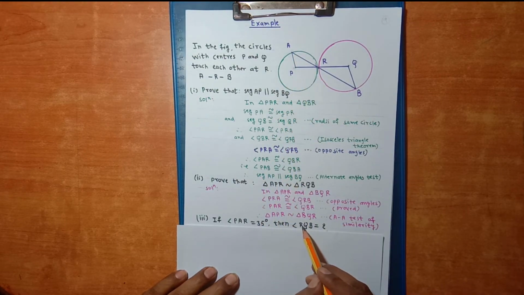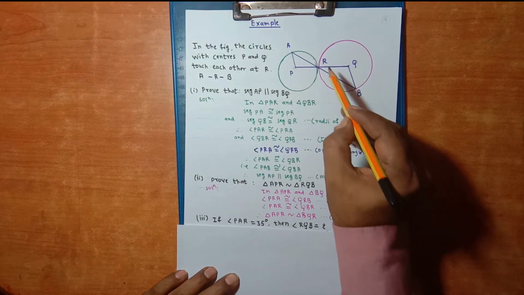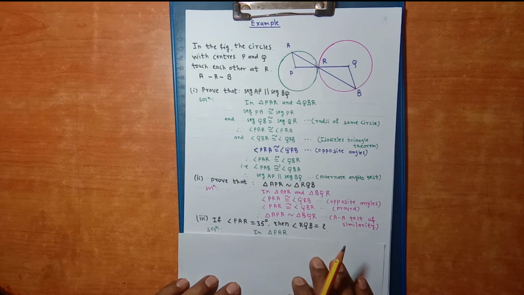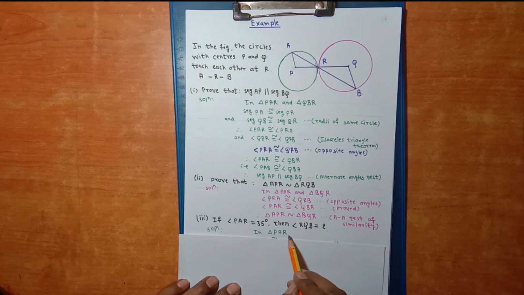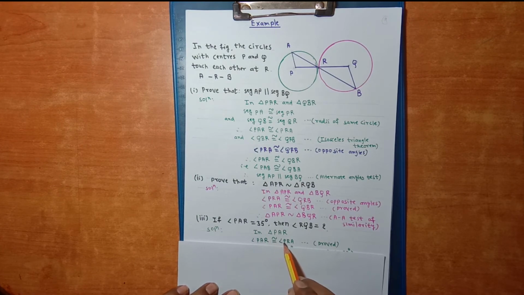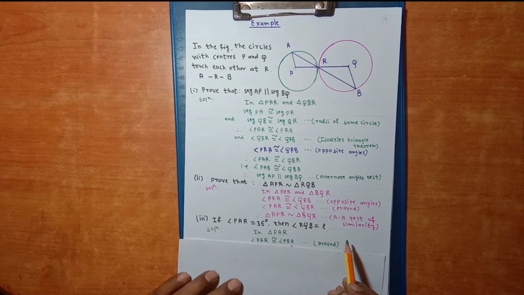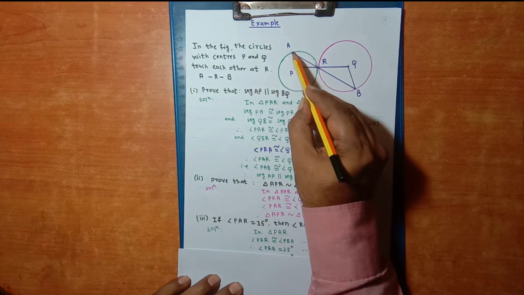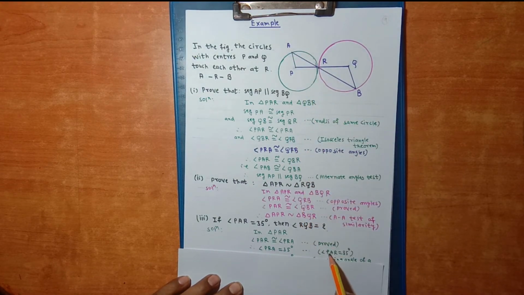Now the third sub question is, if angle PAR is 35, then find the measure of angle RQB. This is in the second circle. Now let us proceed. In triangle PAR, angle PAR is congruent with angle PRA, already proved. So the measure of angle PRA is 35.